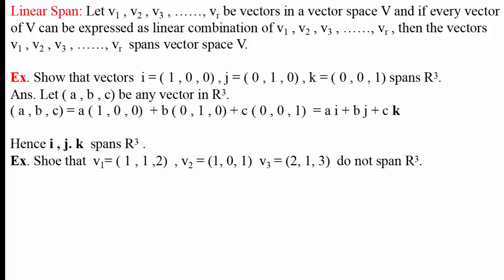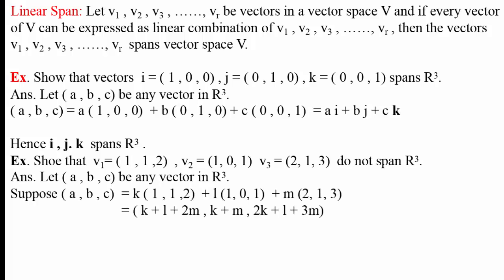Second example, show that v1 equal to vector (1, 1, 2), v2 equal to vector (1, 0, 1), v3 equal to vector (2, 1, 3) do not span R cube. Again, let (a, b, c) be any vector in R cube. And suppose (a, b, c) can be expressed as a linear combination of these three vectors: k into (1, 1, 2) plus l into (1, 0, 1) plus m into (2, 1, 3). k, l, m are any three scalars.